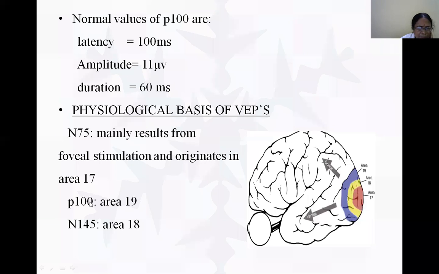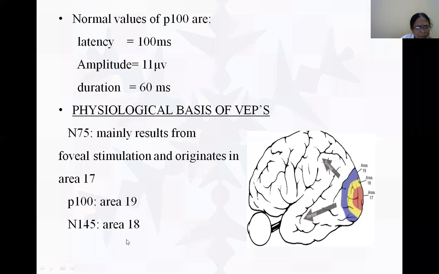And P100, which we usually measure, arises from area number 19, the visual association area, and also from the primary visual cortex, area number 17. Therefore, from areas 17 and 19 we get P100.